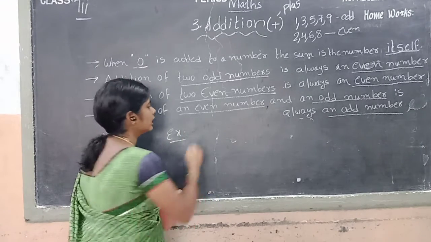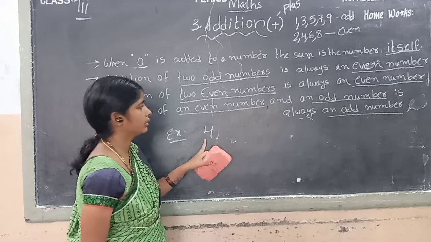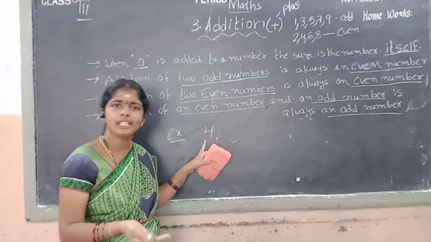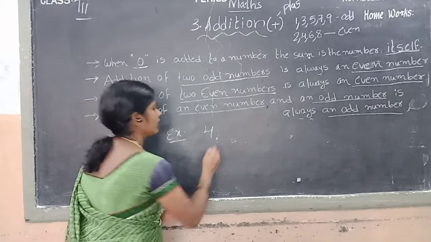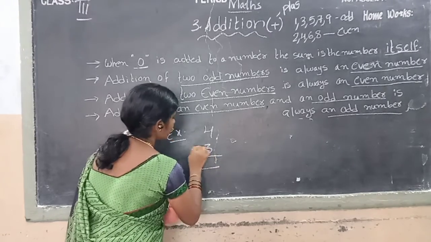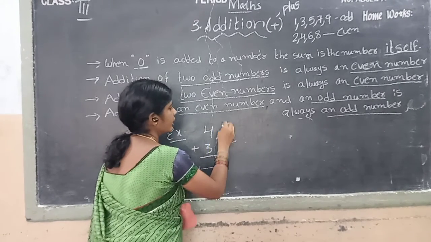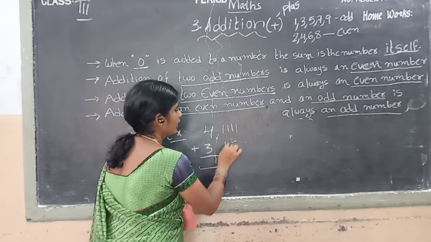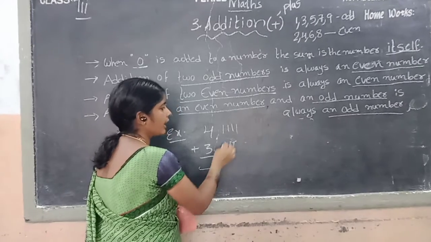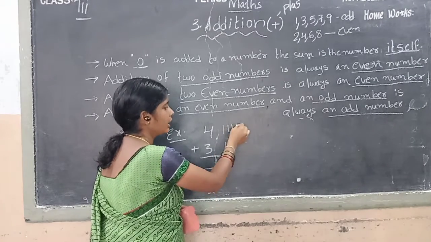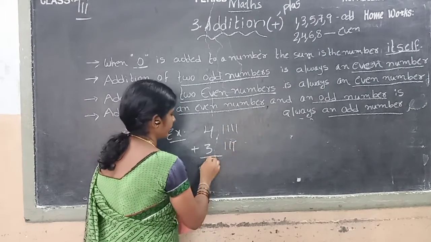Okay children, I will take 4. Again, can you tell any odd number? Okay children, I will take 3. Can you add these two numbers? I will draw 4 lines. I will draw 3 lines. Can you count it children? 1, 2, 3, 4, 5, 6, 7.